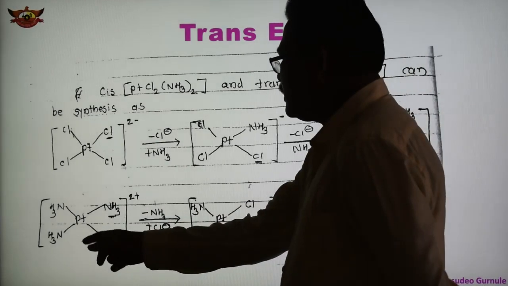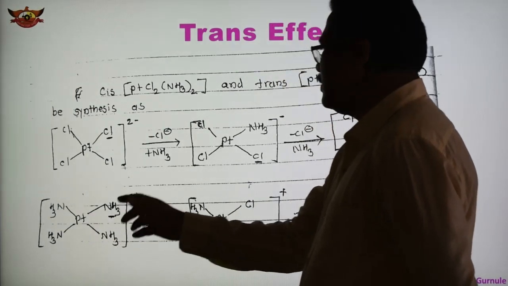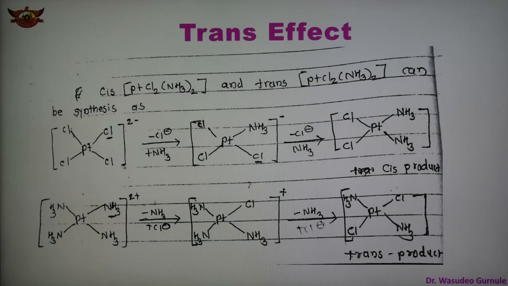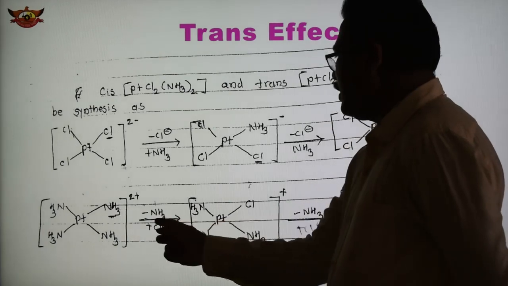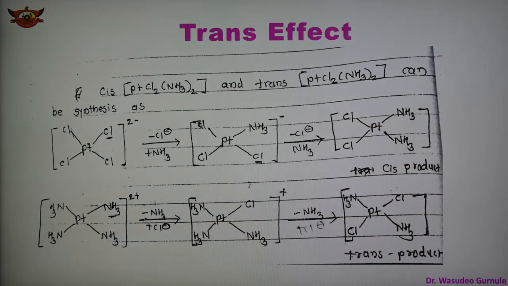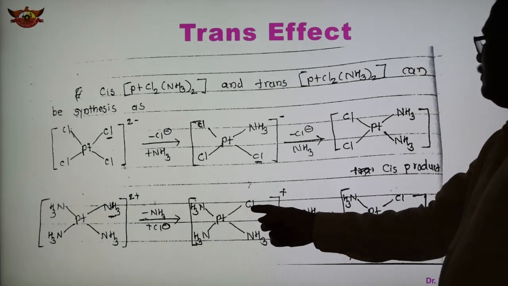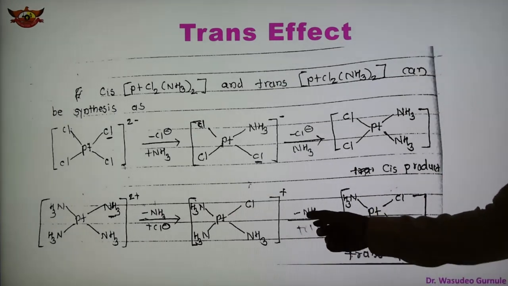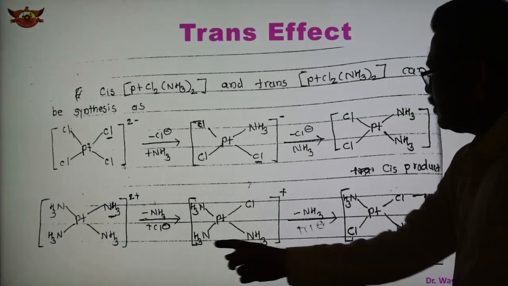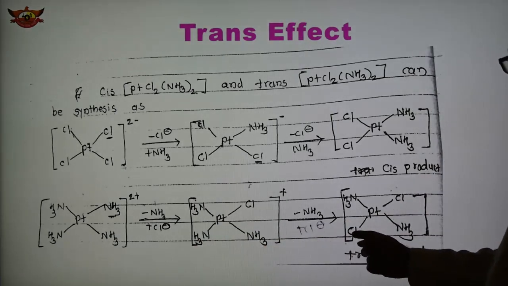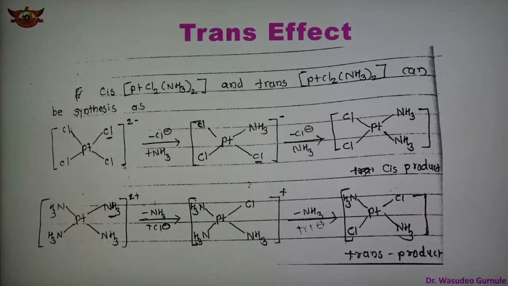And now another complex is there, the tetraammine platinum complex, Pt(NH3)4 with 2 plus charge. After that one ammonia is removed and Cl is added, and then another NH3 is removed and Cl is added. So in place of that NH3, Cl is here, and these two Cl groups are on the opposite side. So this is known as the trans product. The formation of the cis product of platinum and the trans product of platinum is shown in this slide.